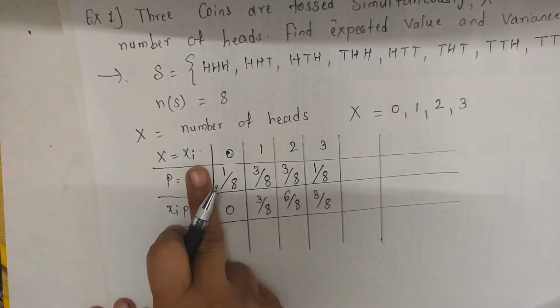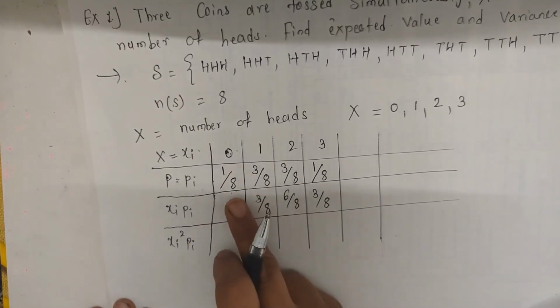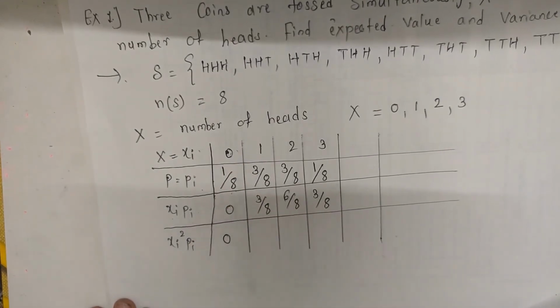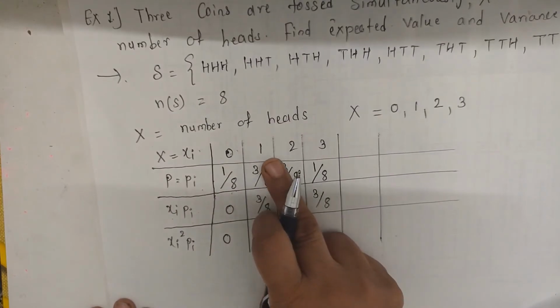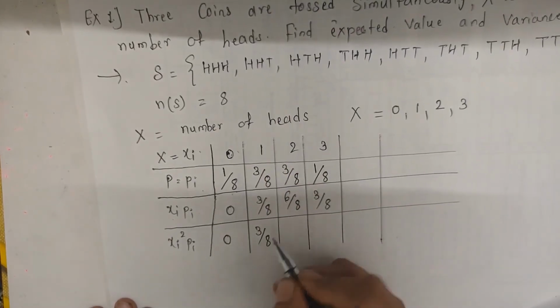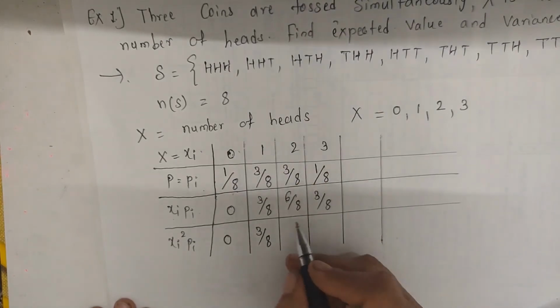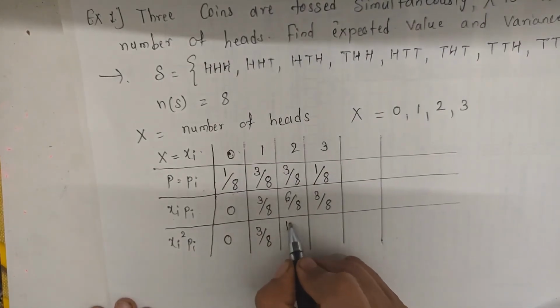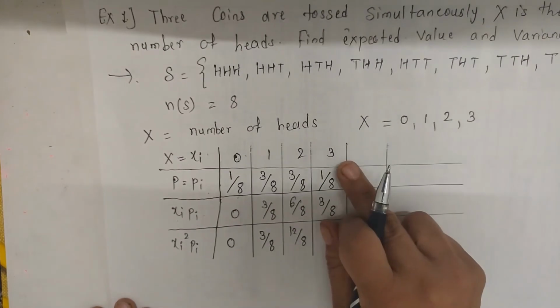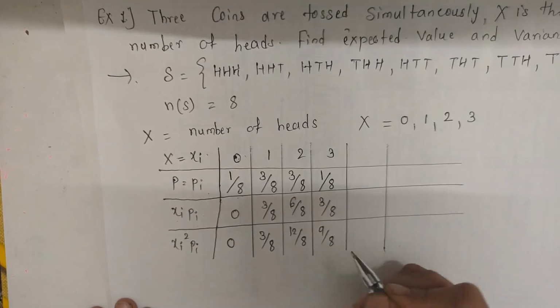First xi square is 0, into pi is 0. Second xi square is 1, square of 1 is also 1, 1 into 3 by 8 is 3 by 8. Square of 2 is 4, 4 into 3 by 8 is 12 by 8. And square of 3 is 9, 9 into 1 by 8 is 9 by 8.